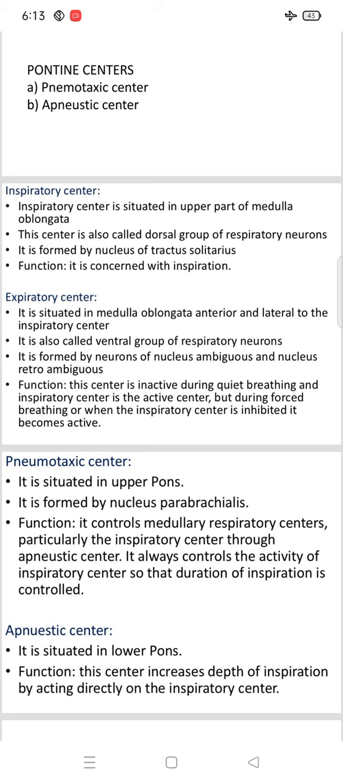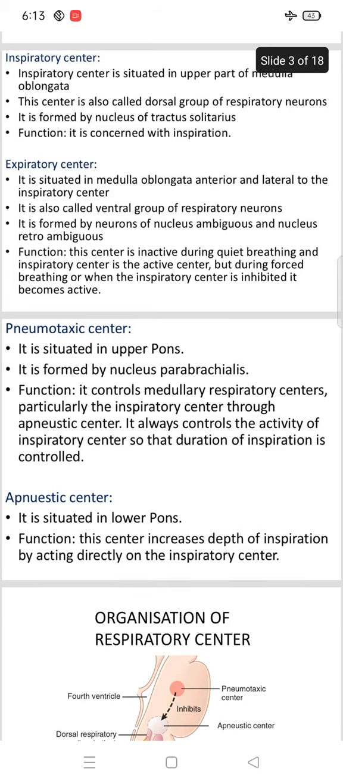The pneumotaxic center is situated in the upper portion of the pons, and it is formed by the nucleus parabrachialis. The next one is the apneustic center, which is situated in the lower pons. These two, apneustic and pneumotaxic, are included in the pontine center. The main function of the apneustic center is that it increases the depth of inspiration by acting directly on the respiratory center.